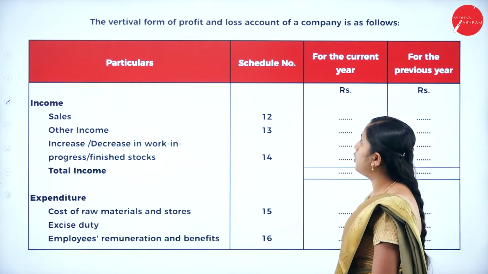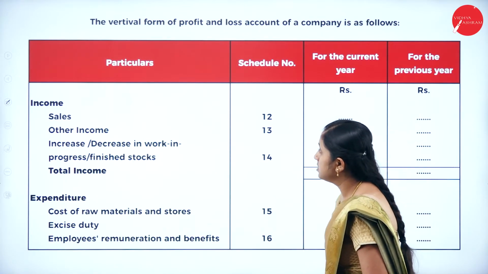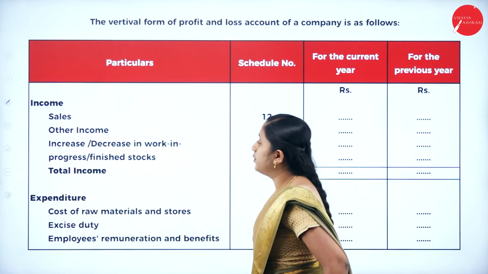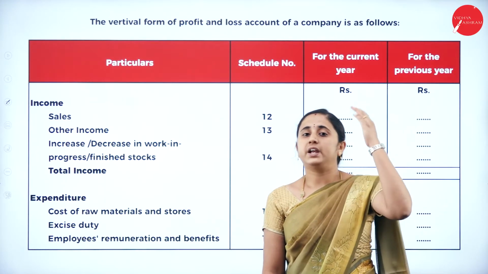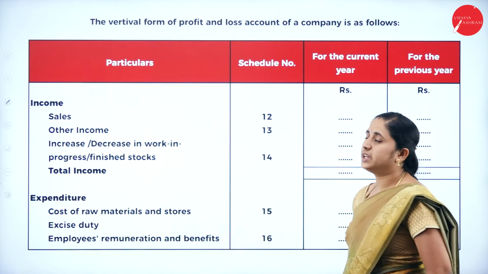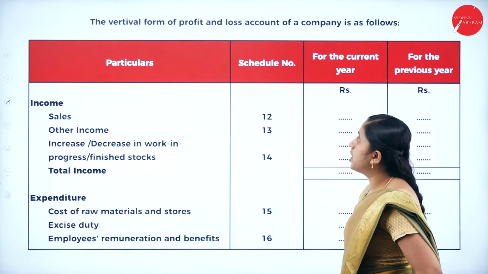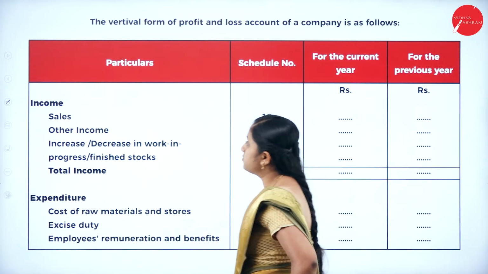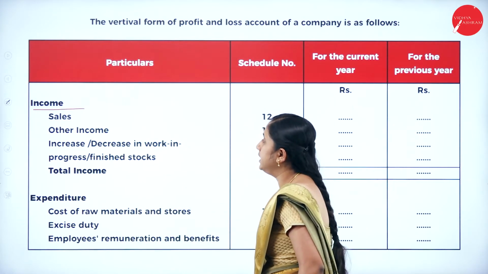Next, the vertical form of profit and loss account of a company. Usually in the final accounts of a sole trader, we prepare trading and profit and loss account in a single statement. But here you are not going to prepare any trading account. Here it is directly the vertical form of profit and loss account. First, you will record all the income.